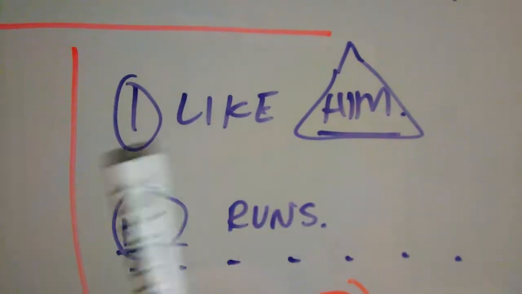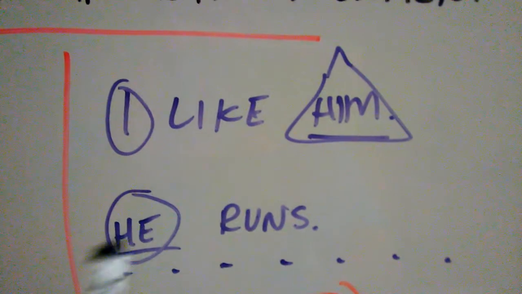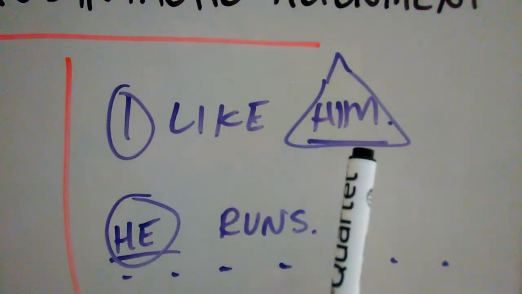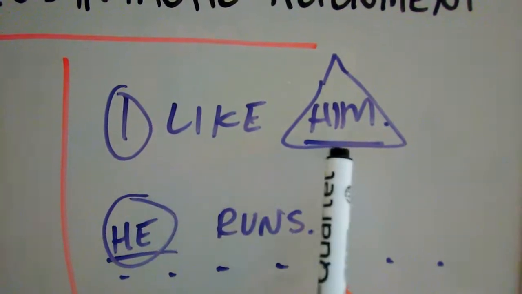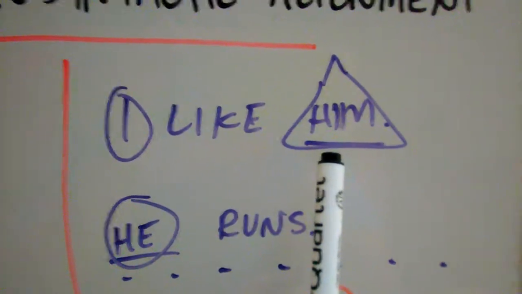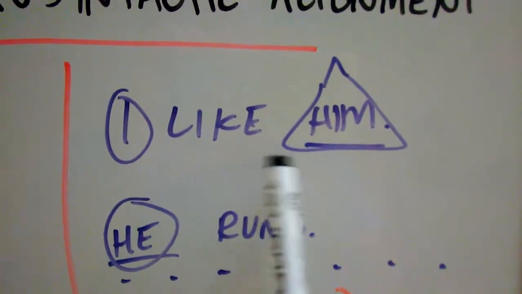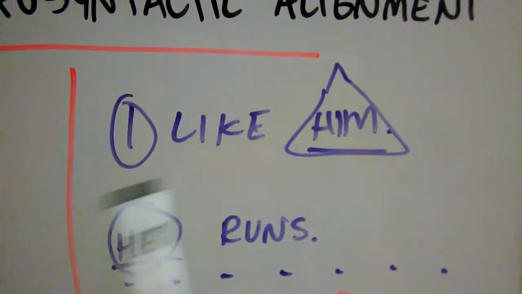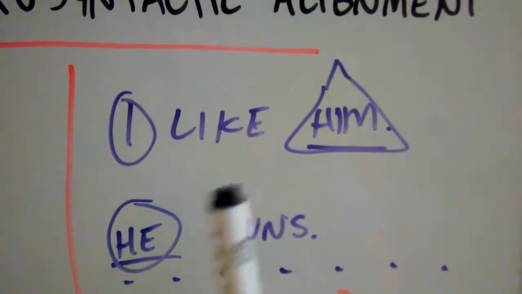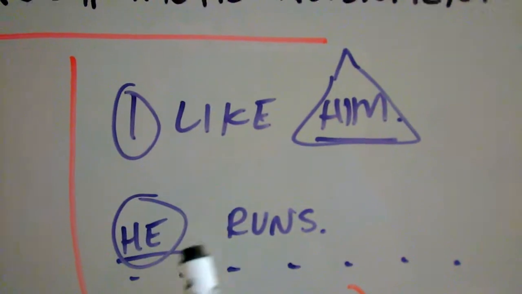I like him. I is written in the nominative case, while him is written in the objective case. But if we take this sentence, because this is a transitive sentence, and we make a sentence out of this using the same pronouns, but in an intransitive sentence, we get something like this.